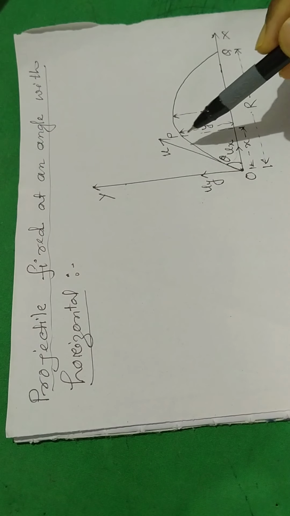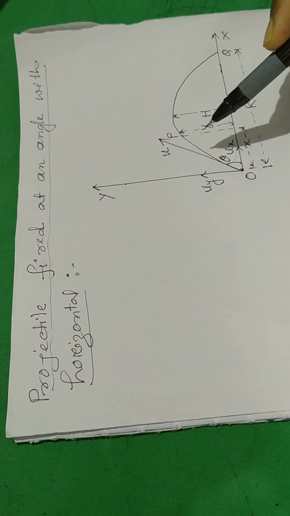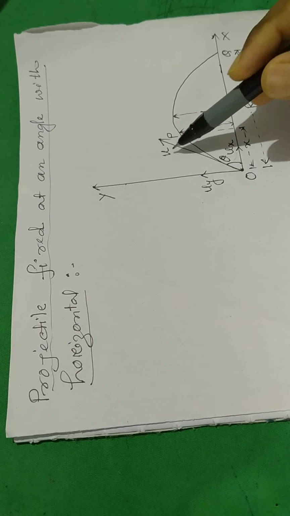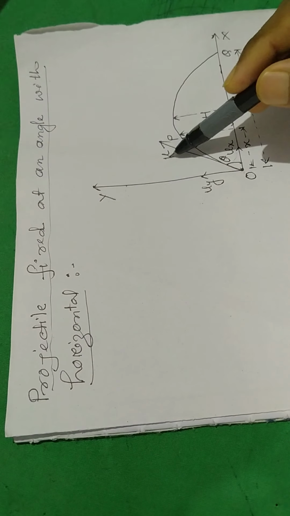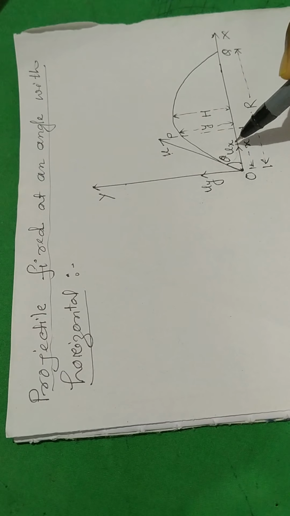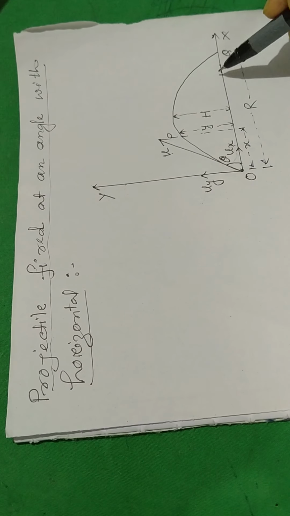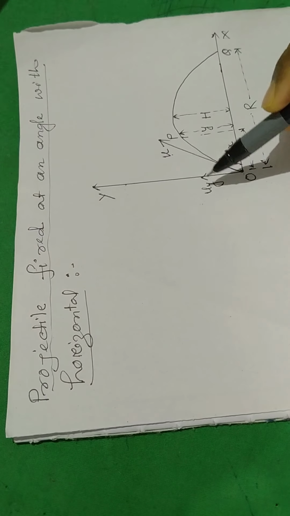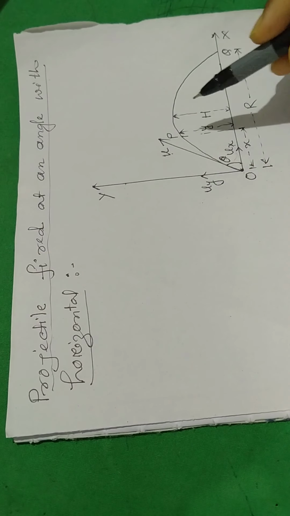So consider that a projectile is fired with velocity u, making an angle theta with the horizontal. The initial velocity u of the projectile is resolved into two components, that is ux along the horizontal and uy along the vertical.